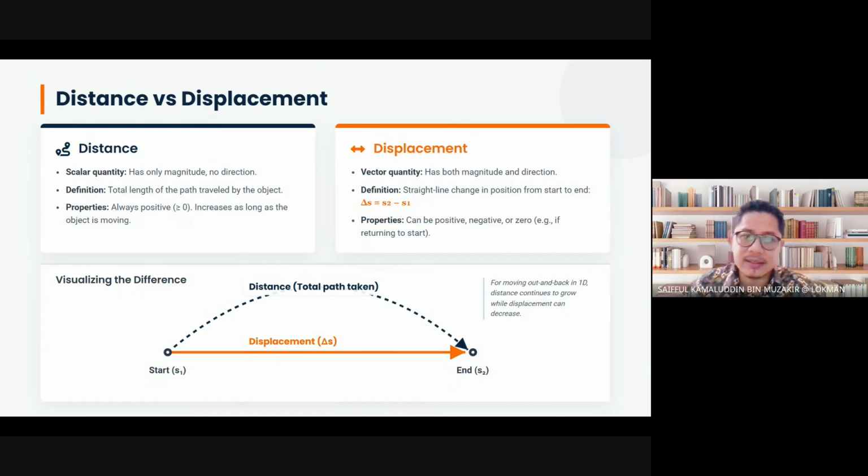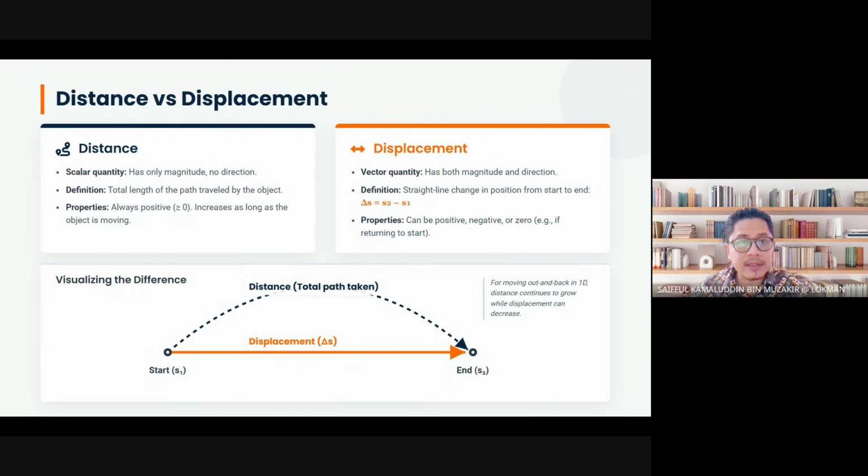You take that as distance. But displacement, you take the shortest distance from your initial position to the final position. That means the straight line connecting the starting point and the end point, and you measure that straight line. That is your displacement. Right? So these are the differences between distance and displacement.